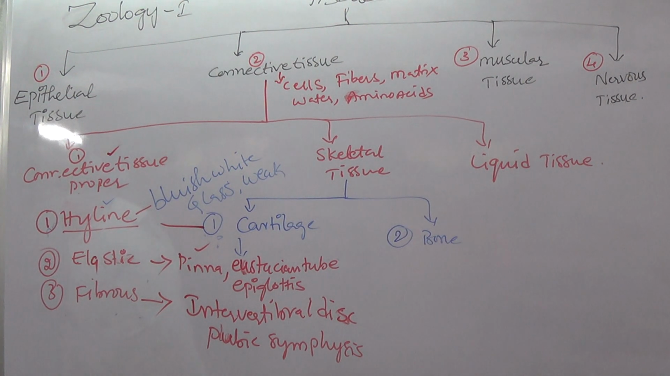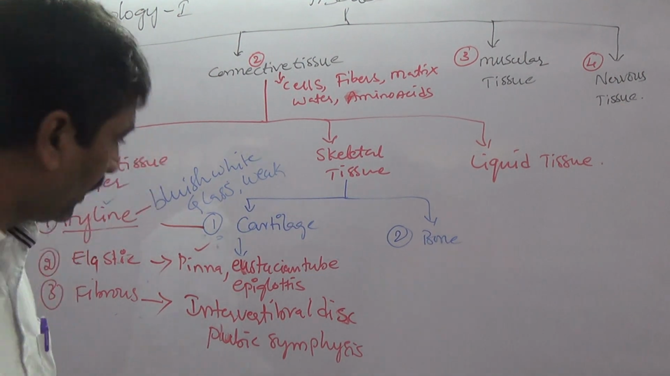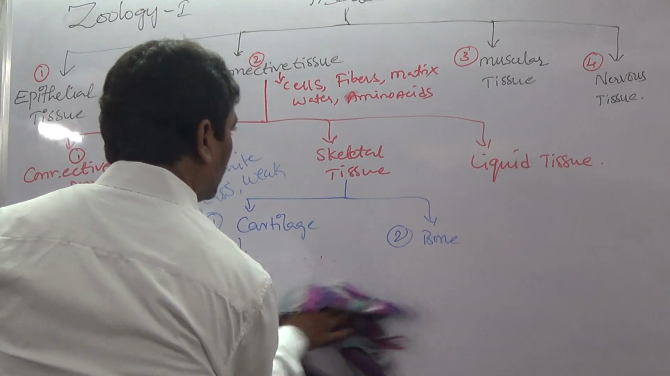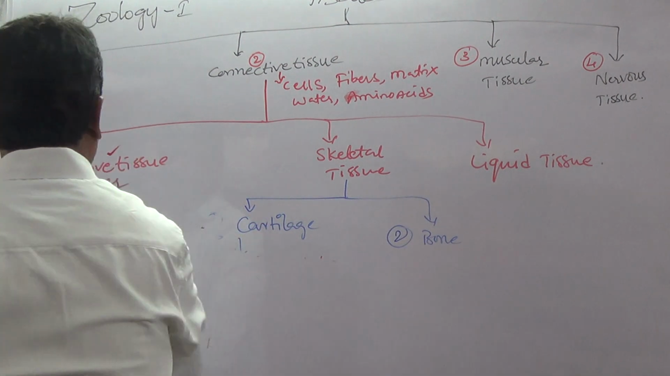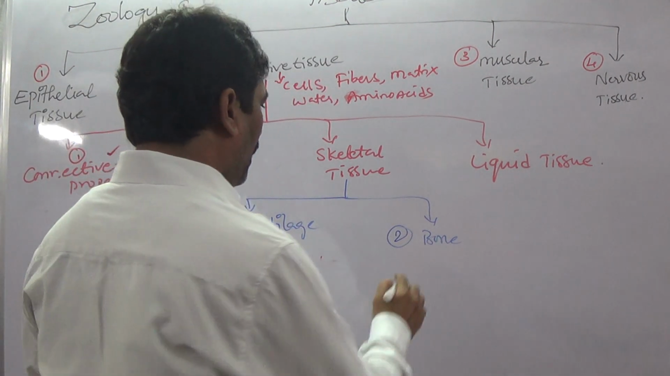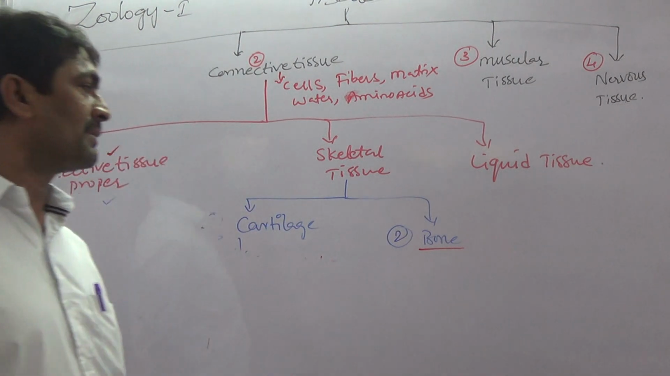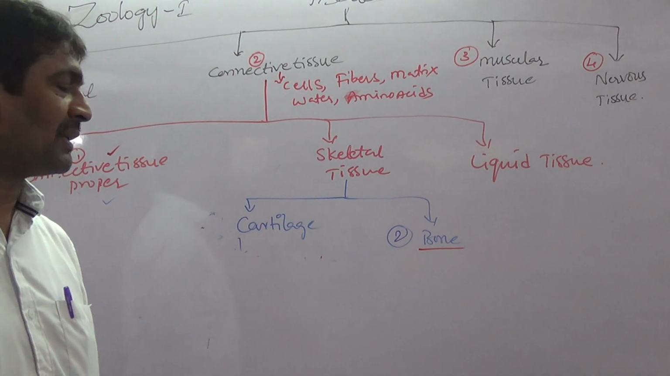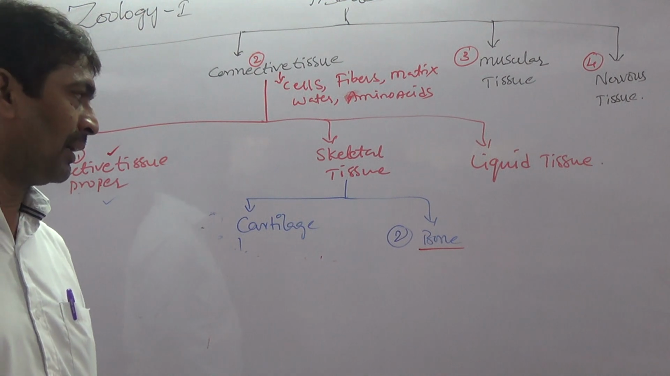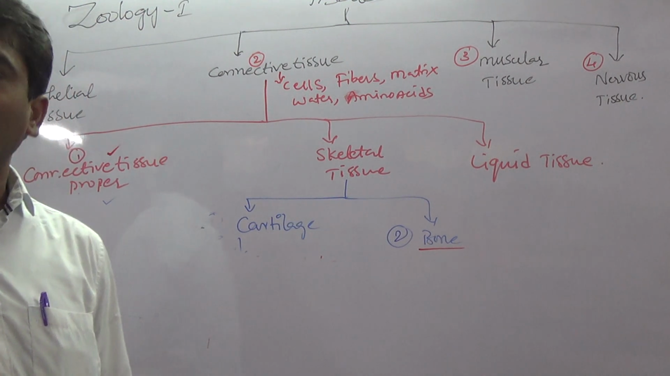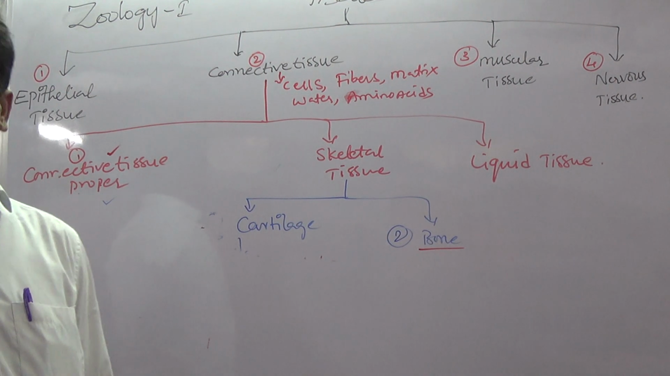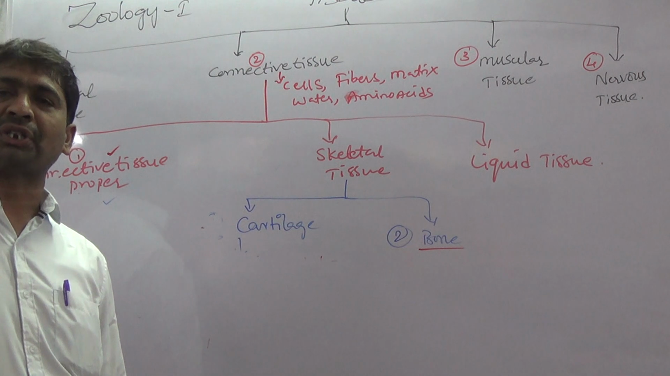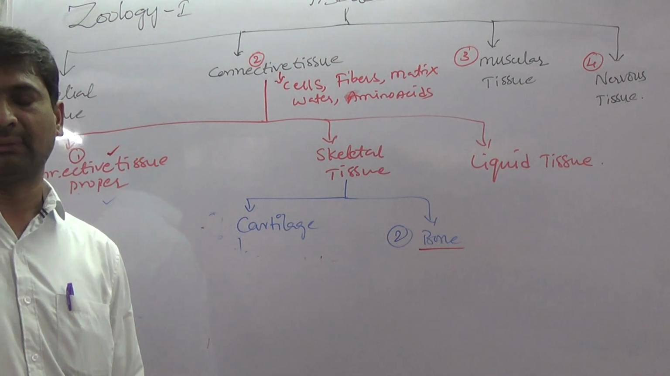What is that? Skeletal tissue. Okay. Next, bone. Bone is a very important structure of the skeletal system. Generally, bone is very strong. So bone has calcium, phosphorus, magnesium. The main function of bone is supporting and giving proper shape to animals.